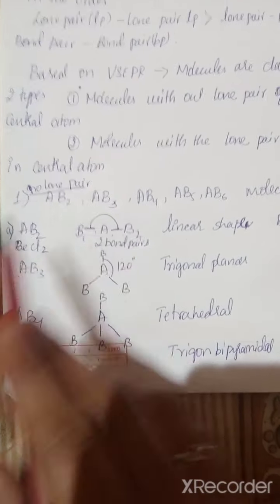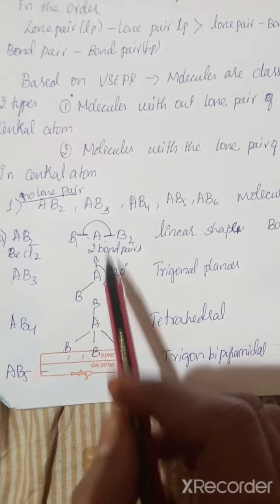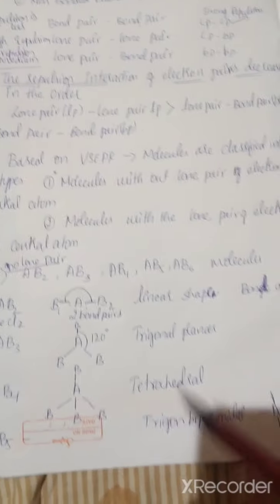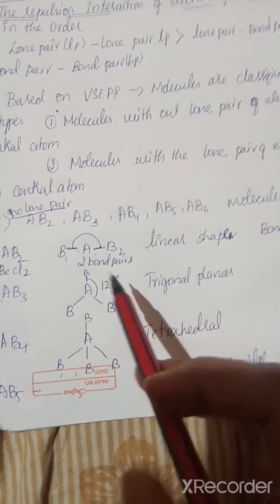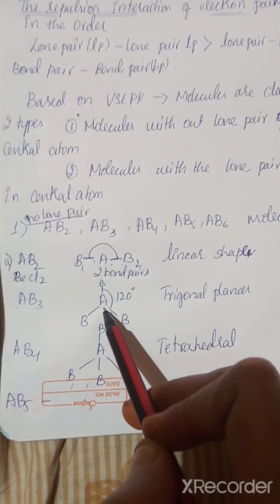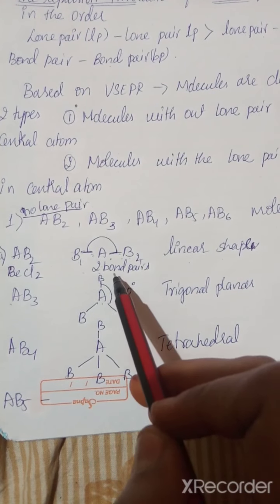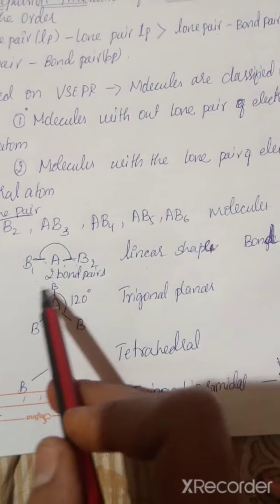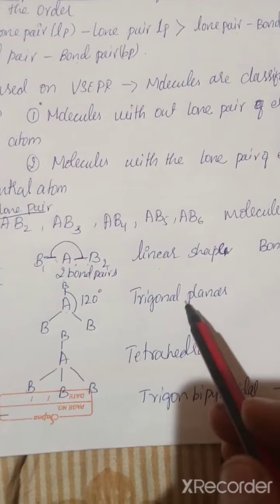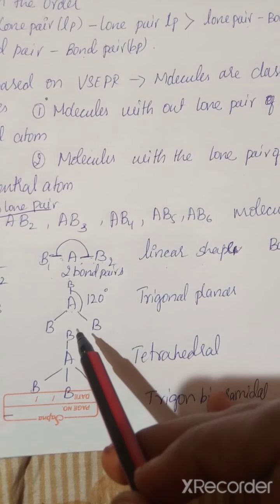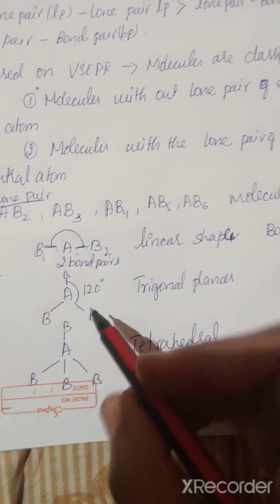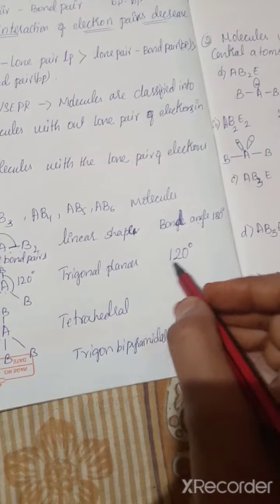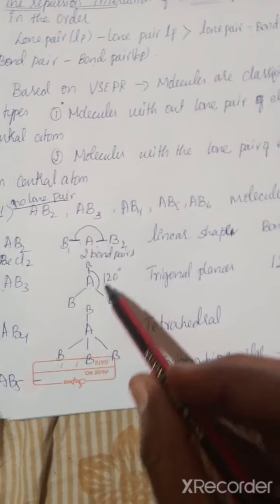Next is AB3. We know that B is 3, that is 3B which we are representing. A is the central atom, which is surrounded by the 3 bond pairs, that is B1, B2, B3, which have the trigonal structure. When we look at this, we can know that it is the trigonal planar structure. And here the bond angle is 120 degrees.